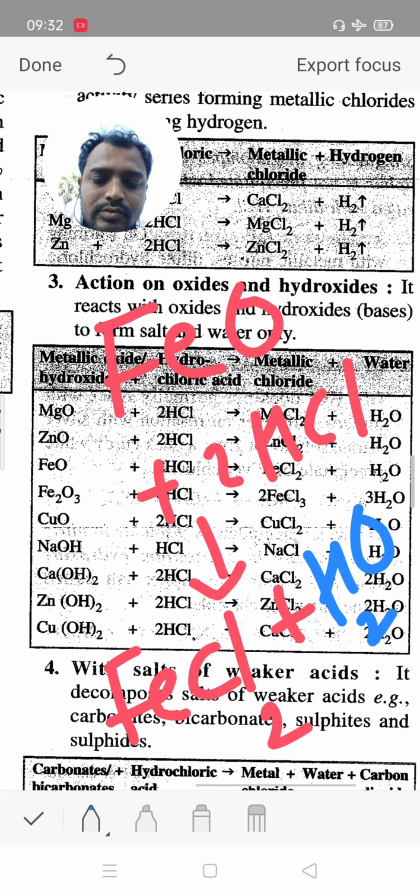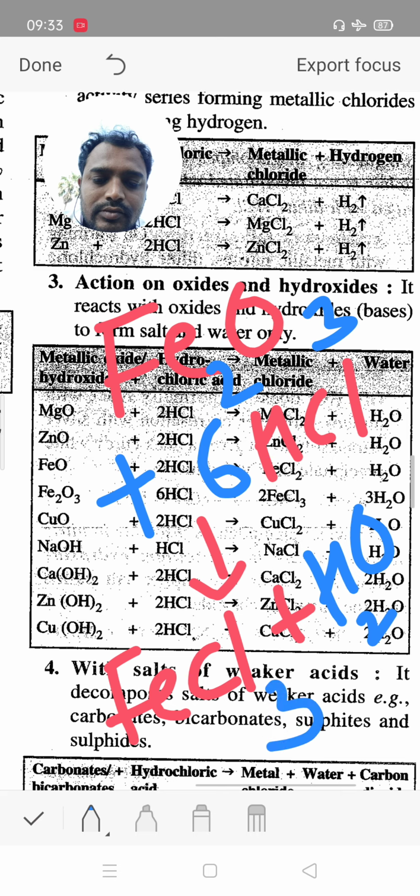Same kind of another example, when Fe2O3, ferric oxide, reacts with HCl 6 times, we get FeCl3, which means ferric chloride, 2 times, and 3 times water.